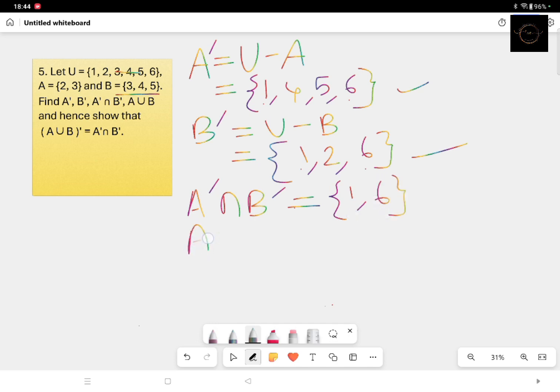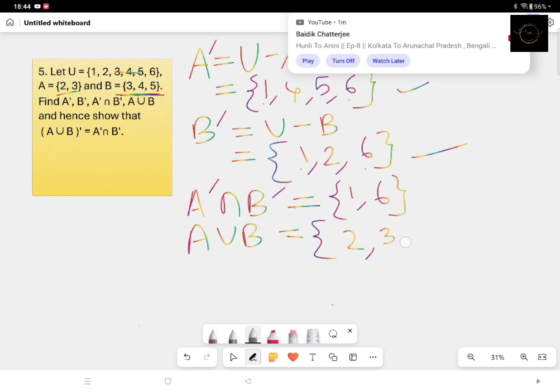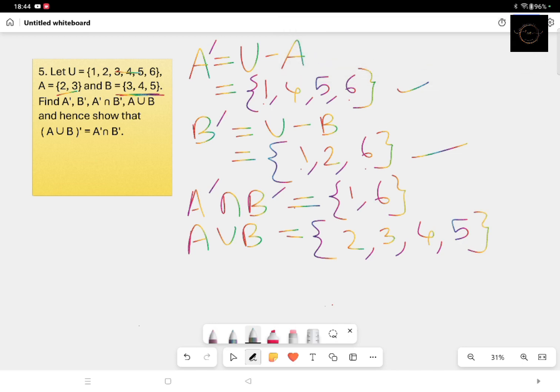Again, next you have to find A union B. A union B means all the elements of A and B. So this is 2, 3, this is 3, 4, 5, without repetition. So it will be 2, 3, 4 and 5. 3 is in both set A and set B, but we will not repeat it. For two 3s we will write only one 3. So we have got all these.